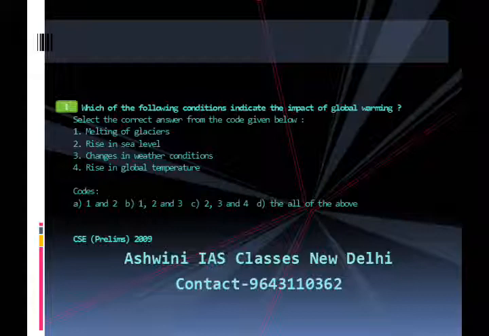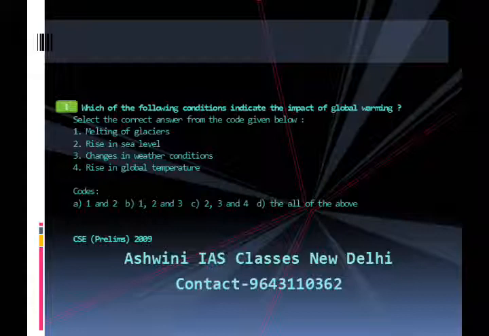Here we have to select the codes: A, 1 and 2 only; B, 1, 2 and 3; C, 2, 3 and 4; D, all of the above. This question has appeared in Civil Service Prelims Examination 2009. The answer is D, all of the above.